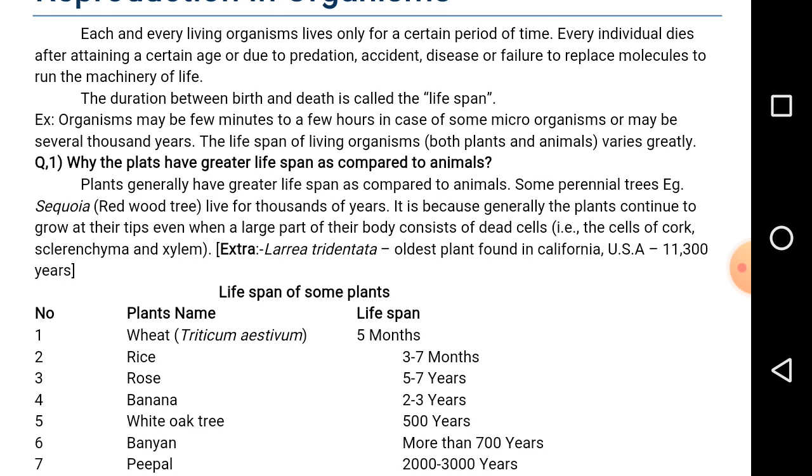The dead cells occur in xylem, in phloem, in cork, and in the sclerenchyma. In the xylem, we are going to come across four components: xylem vessels, tracheids, parenchyma and fibers. Out of four, the tracheids, vessels and fibers are dead. Only the xylem parenchyma is living.